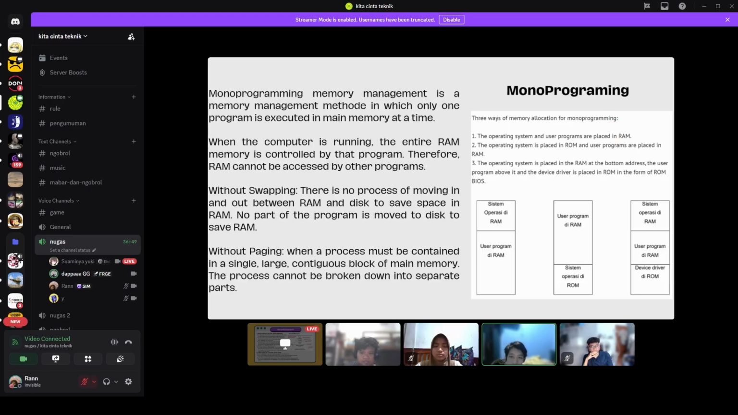Three ways of memory allocation for monoprogramming. One, the operating system and user program are placed in RAM. Two, the operating system is placed in ROM and the user program is placed in RAM. Three, the operating system is placed in RAM at the bottom address, the user program above it, and the device driver is placed in ROM in the form of ROM BIOS.